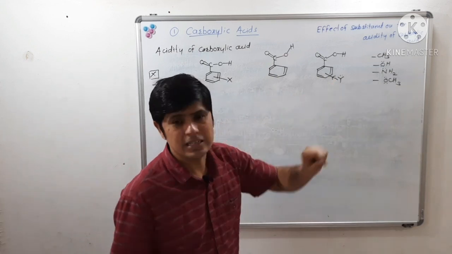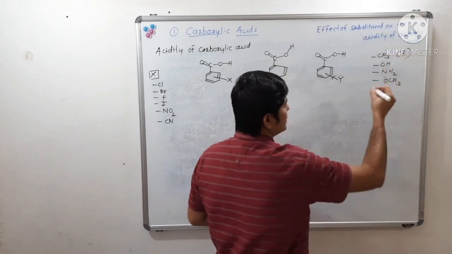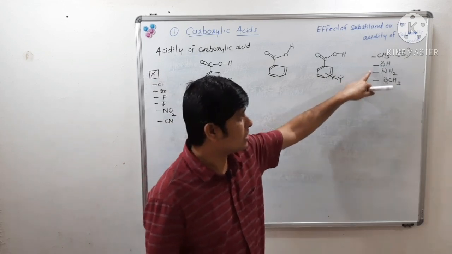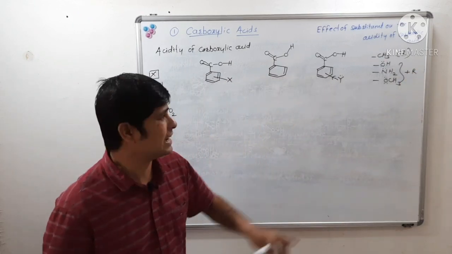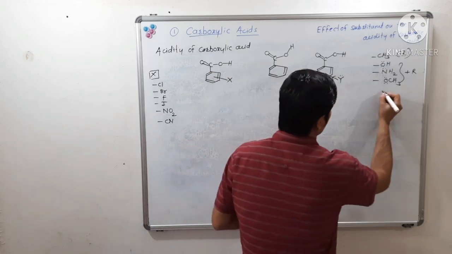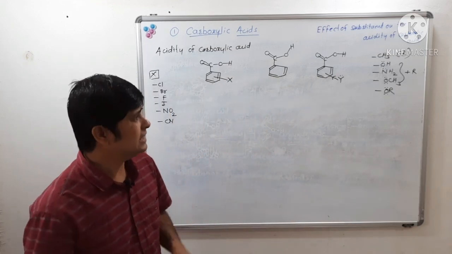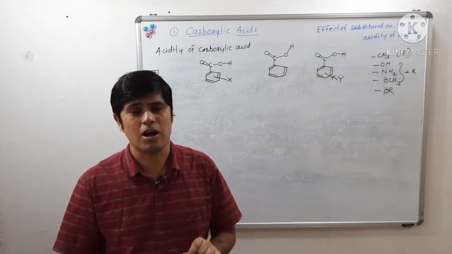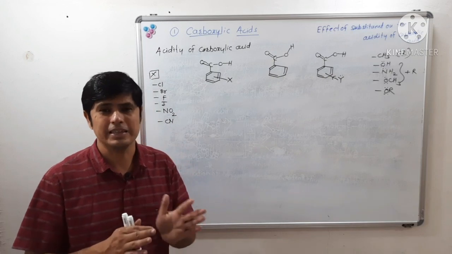But if there is an electron donating substituent like methyl, ethyl, propyl, that is alkyl, or an electron releasing substituent having plus R effect, like hydroxyl, NH2, or OCH3, methoxy, or OR in general, then they will destabilize the conjugate base of the carboxylic acid, and they will also not help in the release of proton.